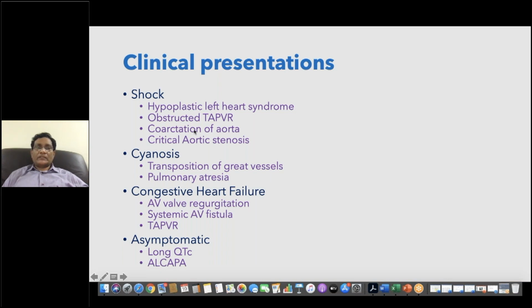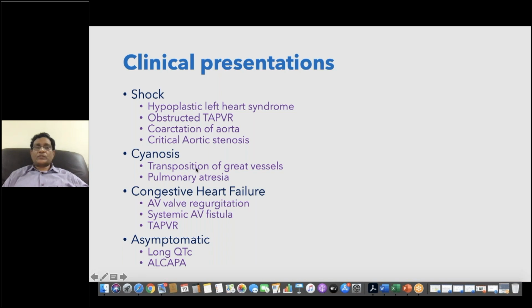In shock presentation, like hypoplastic left heart syndrome, obstructive TAPVR, coarctation, critical AS, the common phenomenon is a left ventricular outflow tract obstruction leading to acute left ventricular dysfunction. So cardiac output will not be maintained. They present like a shock. You have a strong differential diagnosis of sepsis in these cases.